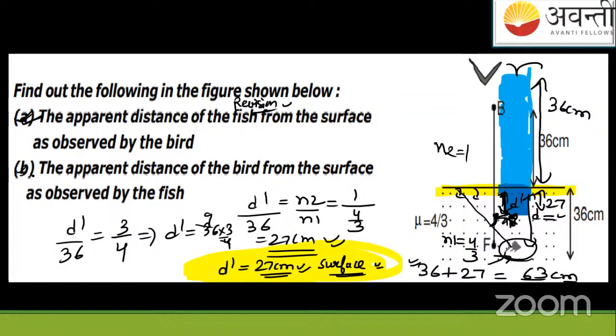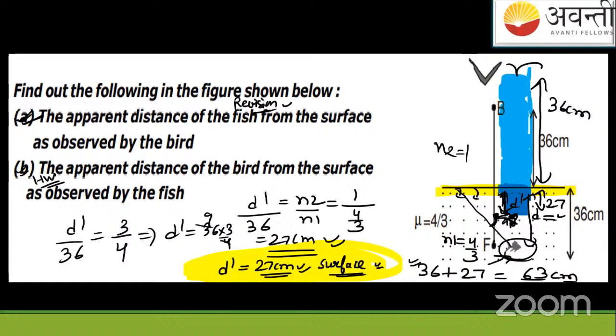Second question, I've given you homework. Any answer? Second, okay, Sonali, that's good. Second question, I've given you the homework. Any answer? Any one of you? Second question: when we reverse this case, now the fish is observing the bird.